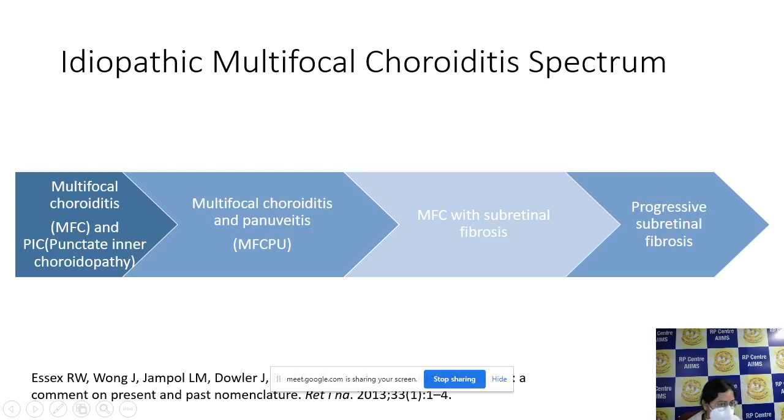So Essex et al. said that multifocal choroiditis, PIC, that is punctate inner choroidopathy, and all this spectrum is a part of the same entity. Multifocal choroiditis and PIC usually do not present with vitritis or anterior uveitis. But if anterior uveitis is present, it is called multifocal choroiditis and panuveitis. If subretinal fibrosis is present, it comes under multifocal choroiditis with subretinal fibrosis. And if, as in our case, we saw only multifocal subretinal fibrosis, it is termed progressive subretinal fibrosis.